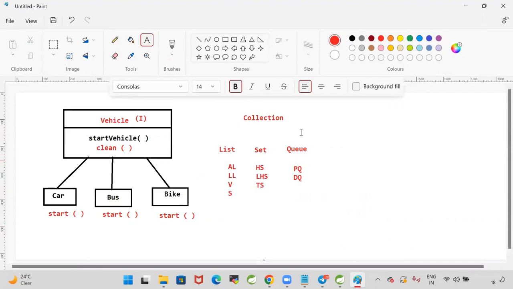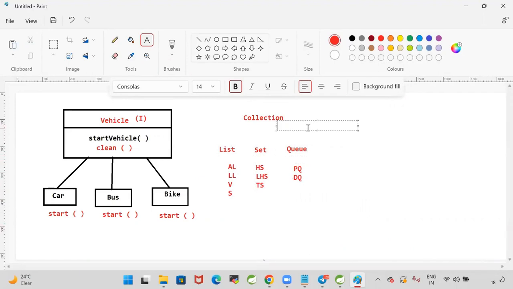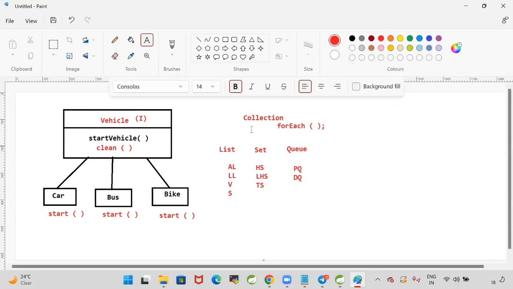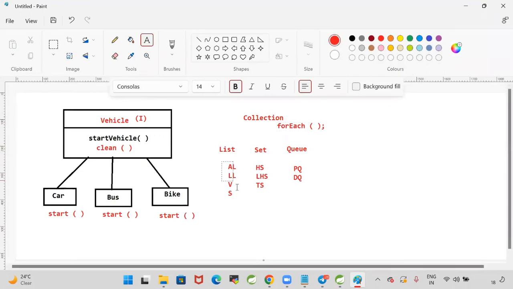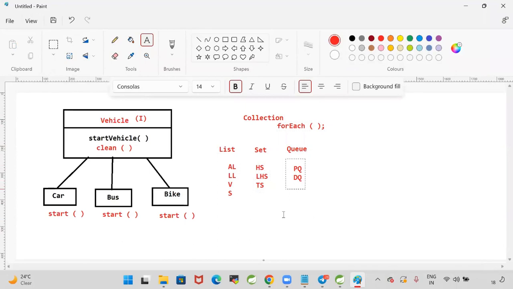For example, if I add one method in the Collection interface, for example, I will add a method called forEach method in the Collection interface. The Collection interface, released in version 1.2, is implemented by ArrayList, LinkedList, Vector, Stack, HashSet, LinkedHashSet, TreeSet, PriorityQueue, and Deque.